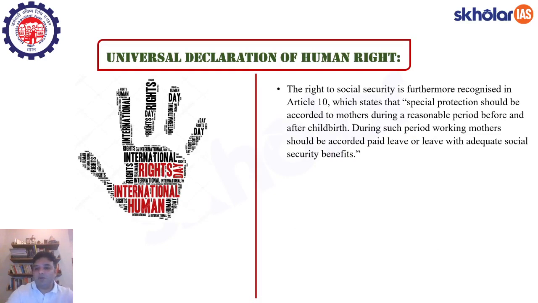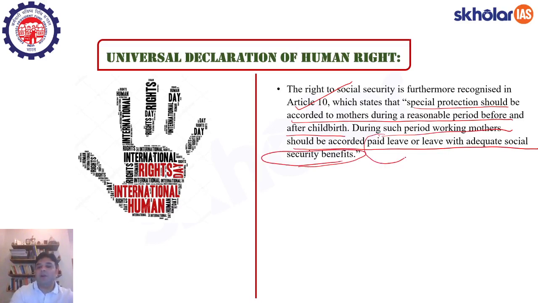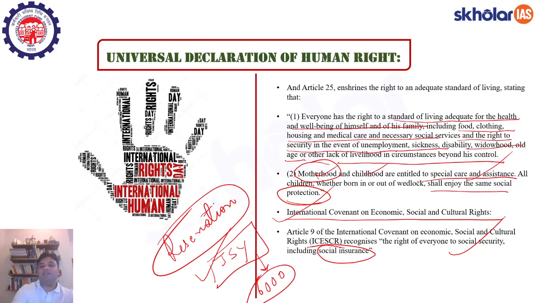Then you have the right to social security, which is furthermore recognized in Article 10. Article 10 states that special protection should be accorded to mothers during a reasonable period before and after childbirth. And during such period, working mothers should be accorded paid leave or leave with adequate social benefits. The important element here is paid leave or leave with adequate social security benefits, right? So that means you do not want to compromise on the financial health and the financial independence of the mother, and also you want to extend social security benefits to the mother. This is the kind of handholding assistance which is expected from the state, right? So that is enshrined under Article 10 of the ICESCR.